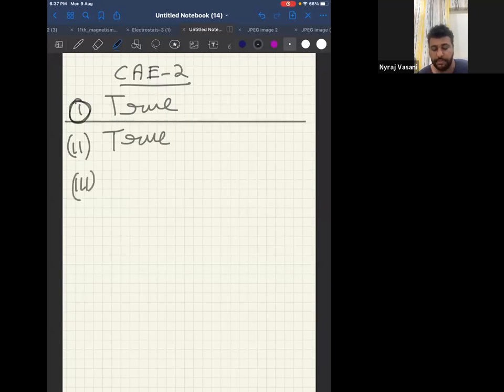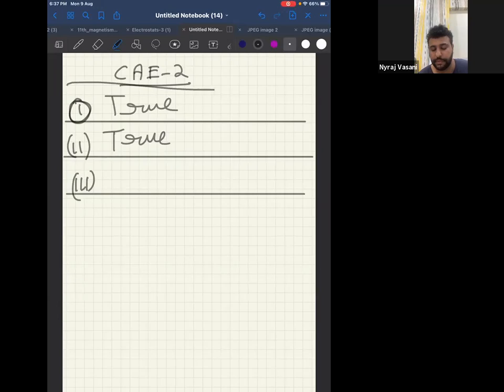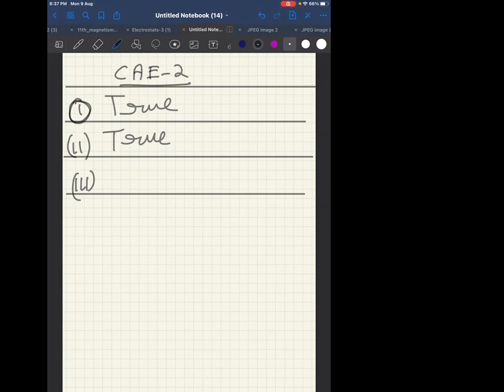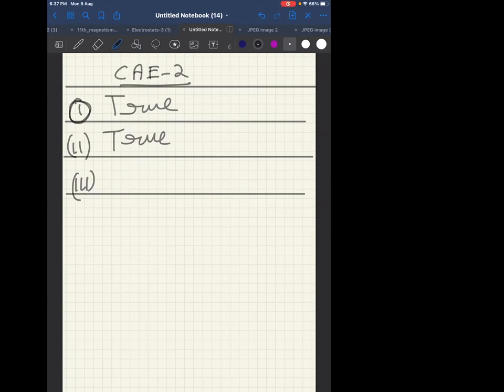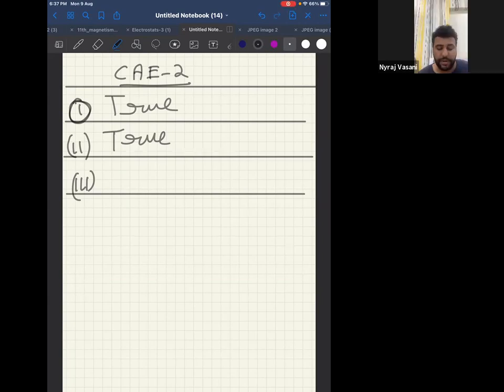Third one. Supplementary units have no dimensions. True or false? Think about it. True. Supplementary unit means it's an angle. Which are the two supplementary quantities that we know? The two supplementary quantities that we know are radian and steradian. Both are angles. Angles have units, but angles do not have dimension. Therefore, supplementary units have no dimension is true. Correct?